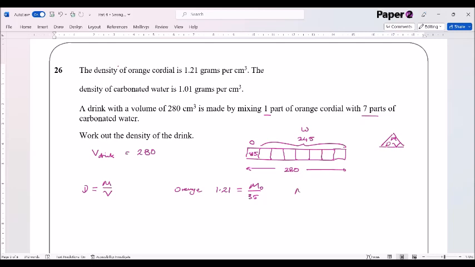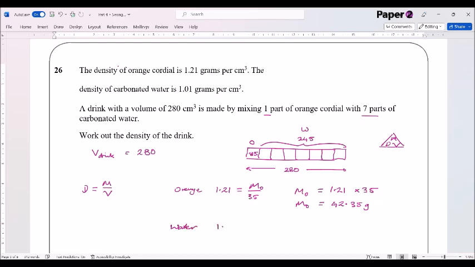Which means that the mass of the orange is equal to 1.21 multiplied by 35. Okay, so 1.21 multiplied by 35 gives me an answer of 42.35. Mass of orange is equal to 42.35 grams.